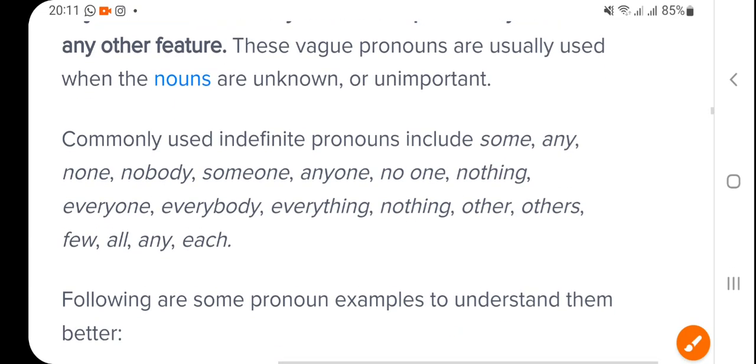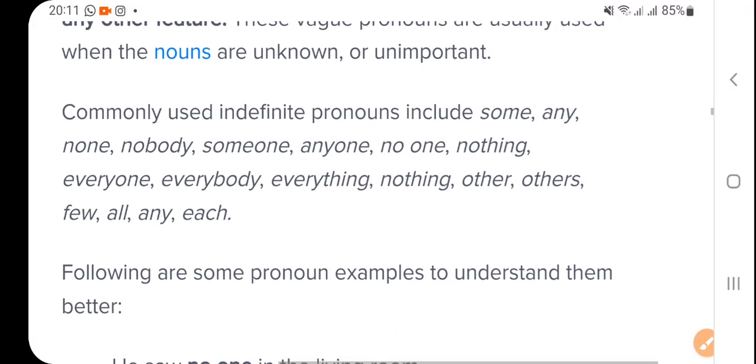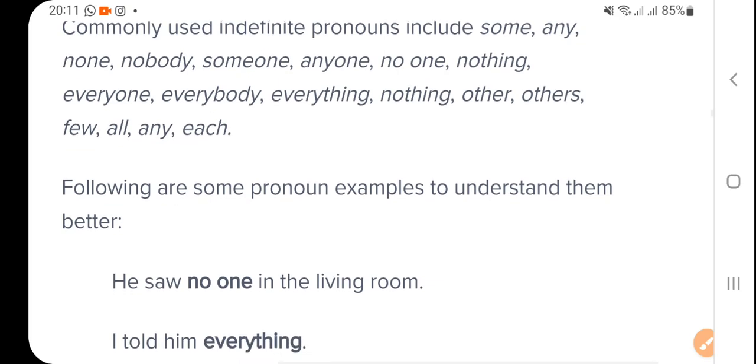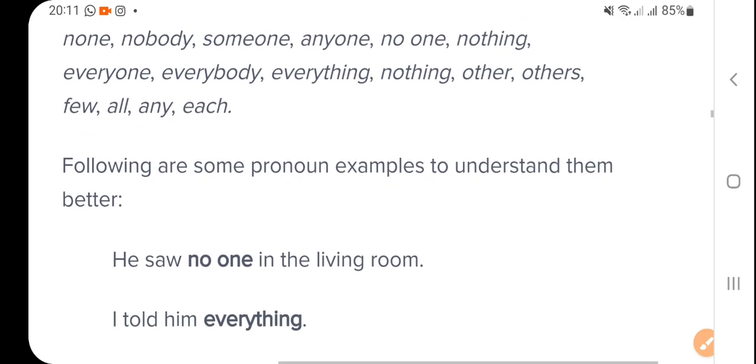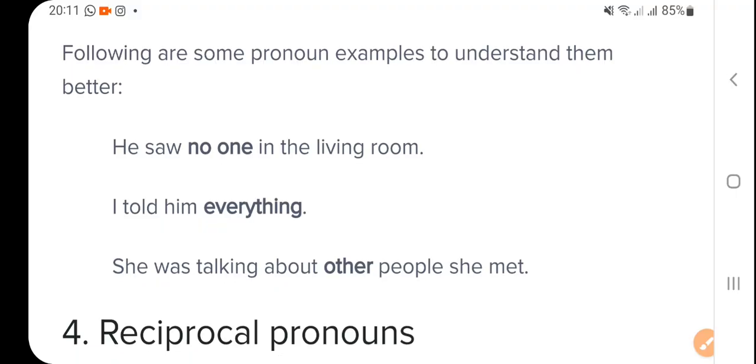These vague pronouns are usually used when the nouns are unknown or unimportant. Commonly used indefinite pronouns include some, many, none, nobody, someone, anyone, no one. Following are some examples to understand them.